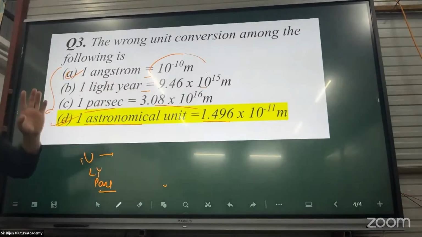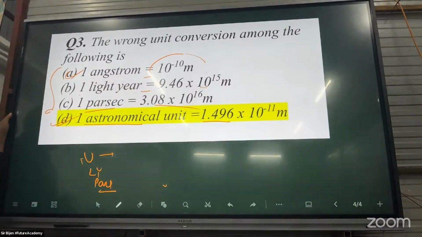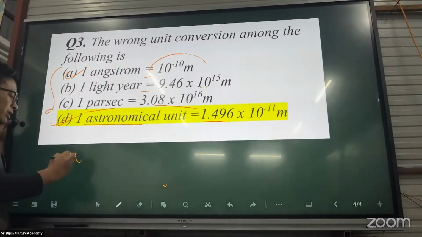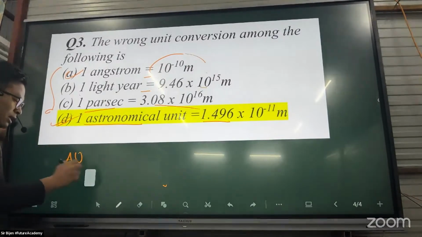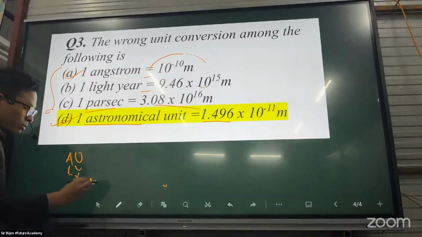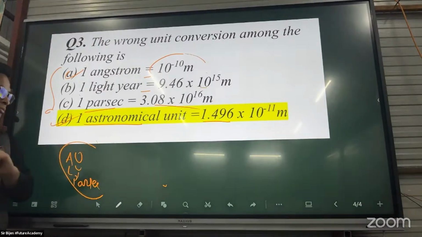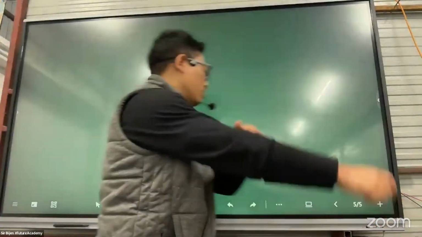They are not asking you to memorize this. Apply it: astronomical unit, light year and parsec are all units of length. Good. Now let's start solving problems.